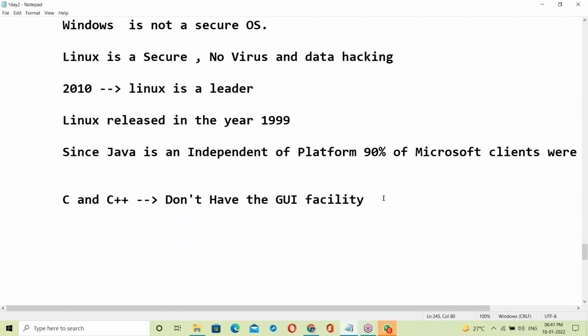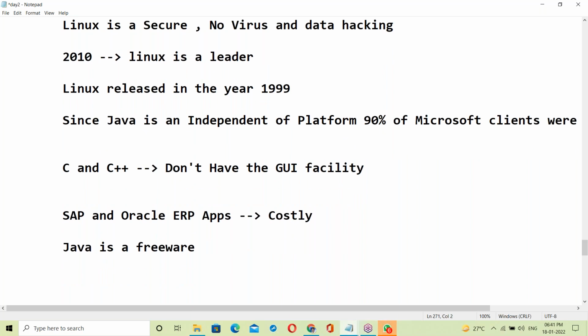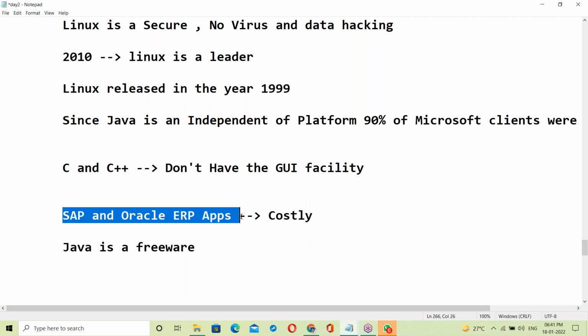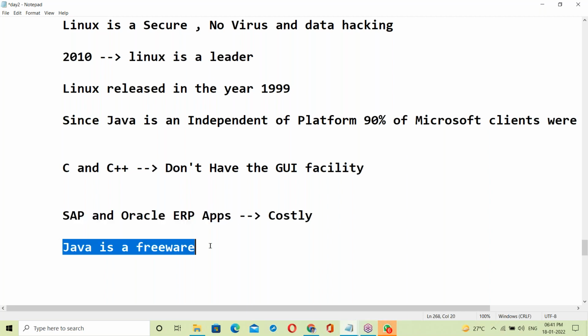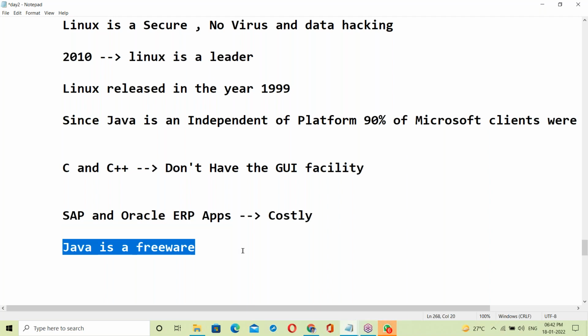Next, SAP and Oracle ERP applications. Yes, it's costly licensing. Java is freeware. Since it's freeware, SAP and Oracle ERP clients also migrated to Java. Java has features like ERP solutions. These ERPs provide some solutions, and the same solutions Java also provides.